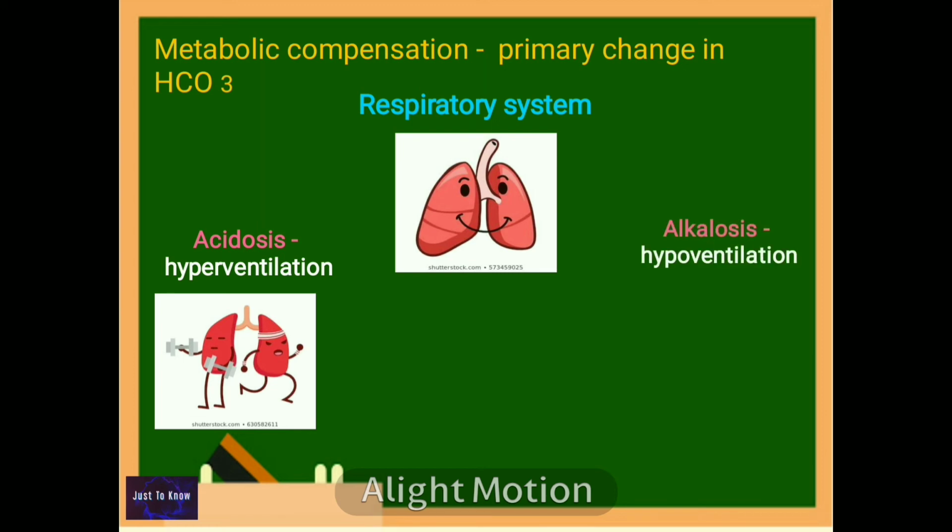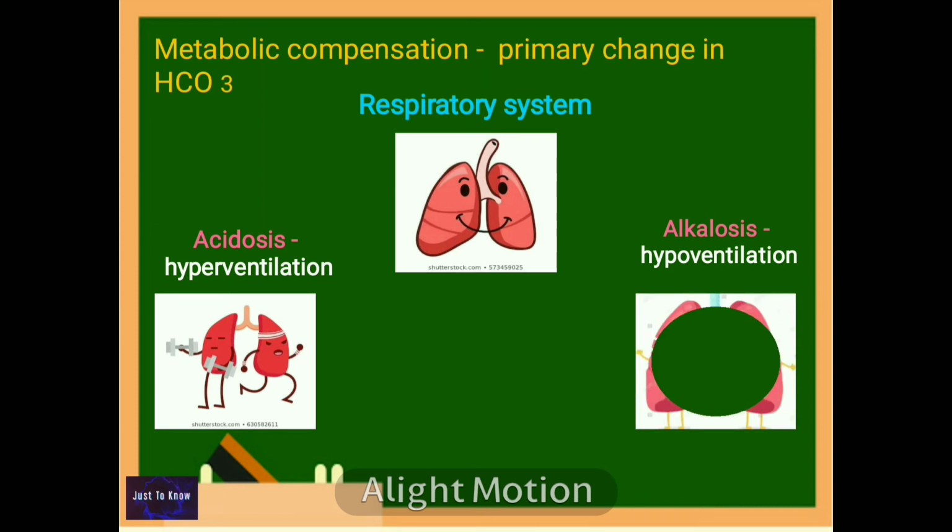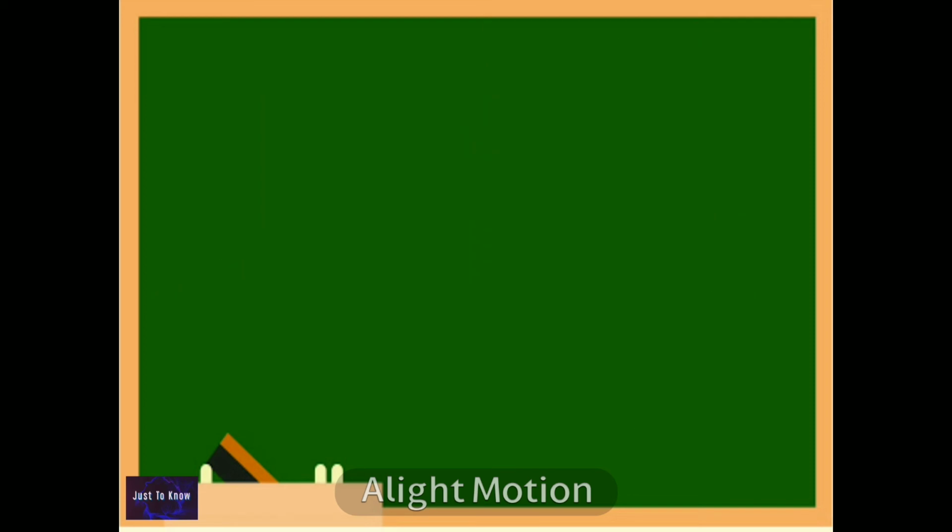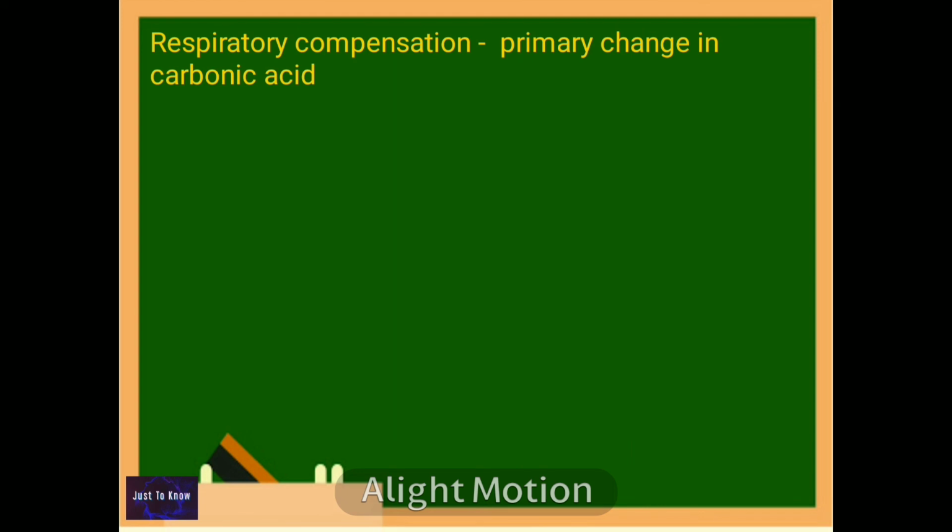Then, on the other hand, in metabolic alkalosis, there will be hypoventilation resulting in retention of CO2, thus increasing the pCO2 and providing the compensatory restoration of the ratio. Second type is the respiratory compensation. If the problem is in the respiratory system, then the renal mechanism can bring the compensatory response.